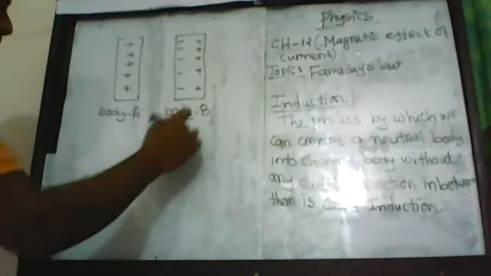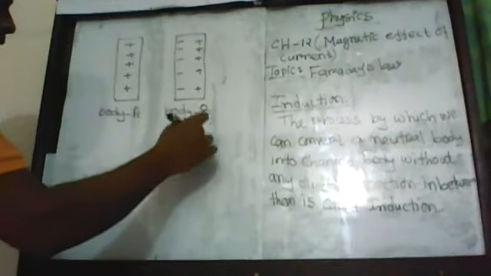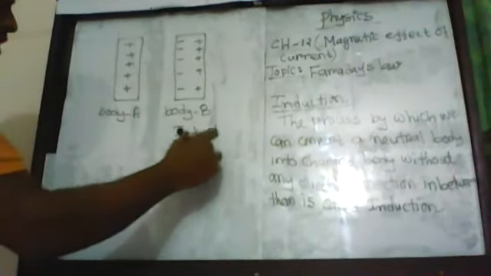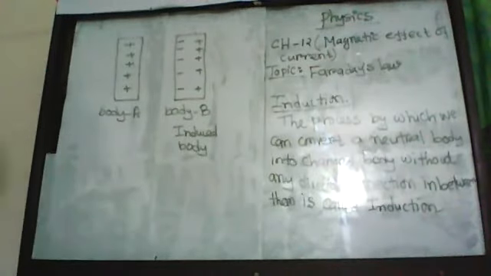Now, boys and girls, this is the induction process, and the second body B is called induced body. So what is called induced body?